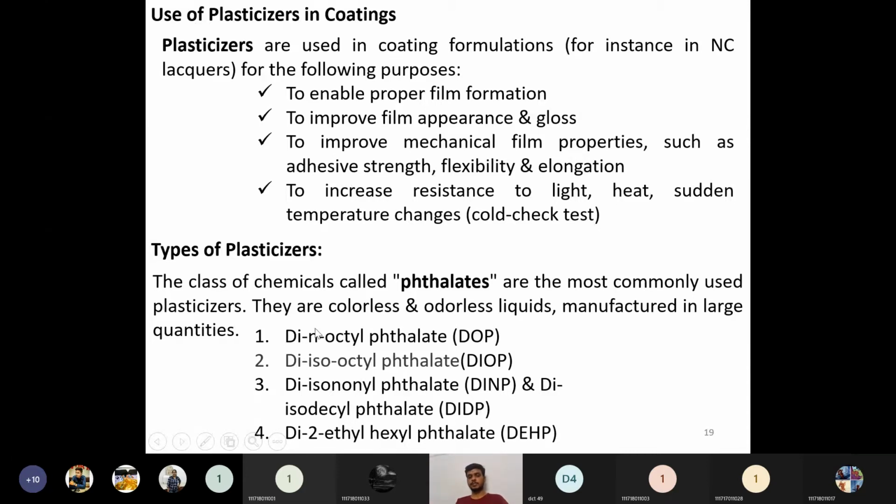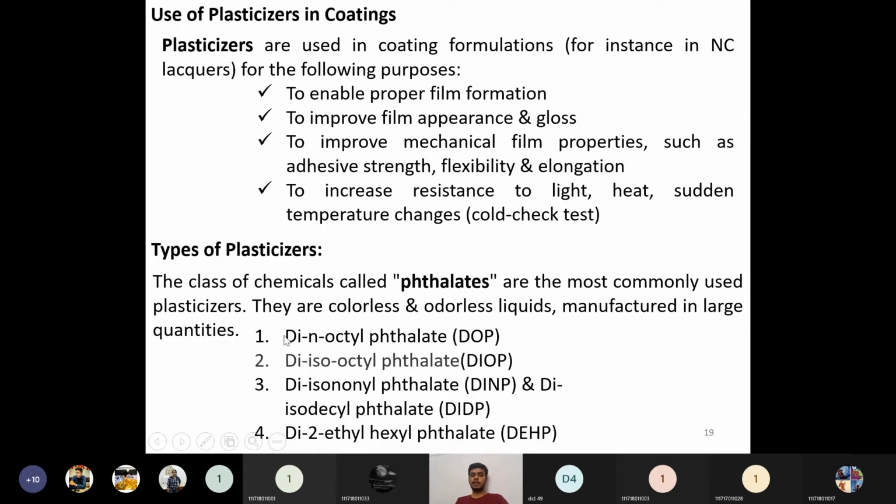So what are the types of plasticizers? There are many types. Popularly, these are the common types used in olden days, and now also, where the toxicity is very low. In the food industry, these phthalates are not used at all. The class of chemicals called phthalates are the most commonly used plasticizers. They are odorless, colorless liquids manufactured in large quantities, especially where toxicity is no issue. Then we can use this type of phthalates.